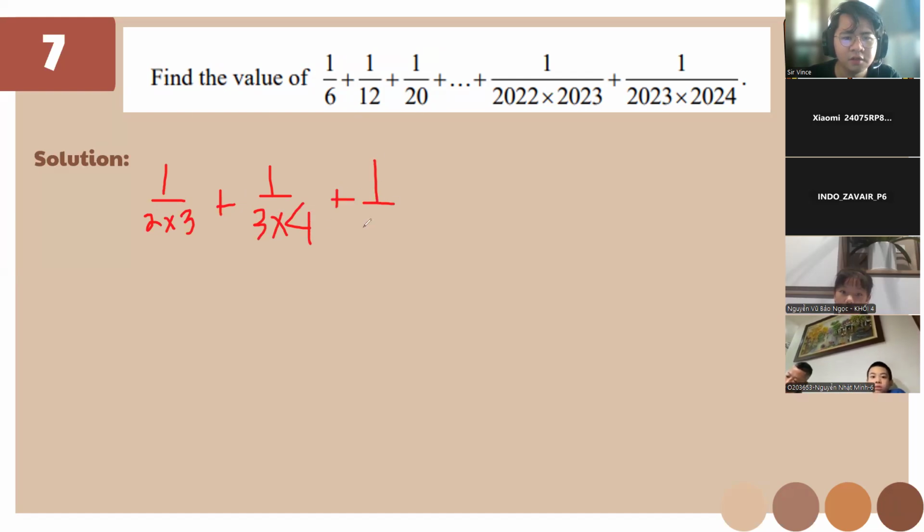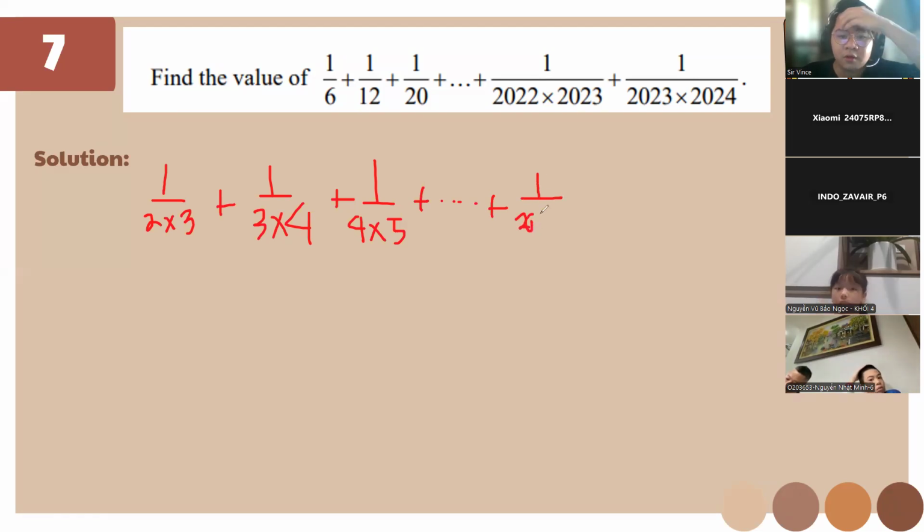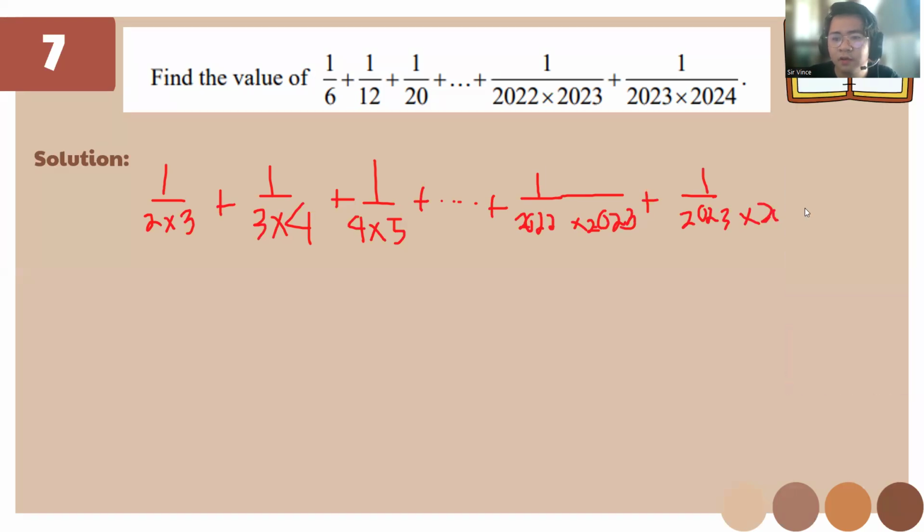Plus 1 over 4 times 5. If you've joined enough lessons, I think you can get this one because the shortcut is going to be like this: 1 over 2022 times 2023 plus 1 over 2023 times 2024. So it's going to be like this one minus this one.